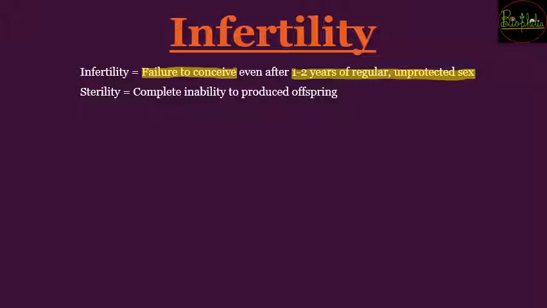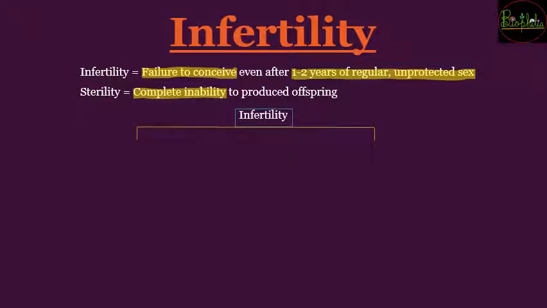So infertility or sterility mein there is a huge difference, so that difference needs to be understood as you are bio students. So sterility is going to be complete inability, yani even after 1 to 2 years, say if whole life has been put up trying, but still the couple will not be able to produce offspring, in that case it is called as sterility. But infertility is going to be a kind of temporary issue which can be treated with certain procedures.